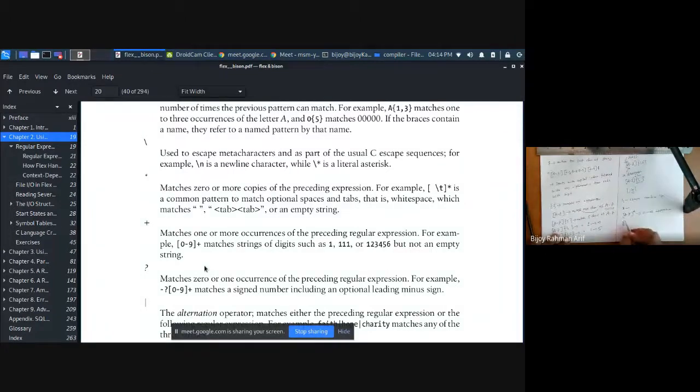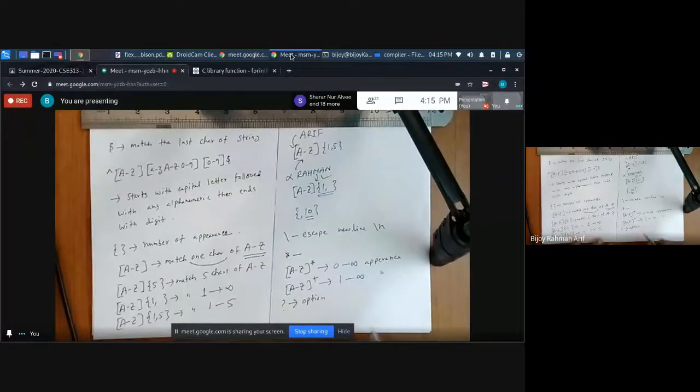If you give A to G plus, what is it going to match? At least 1, up to infinity. Good. Question mark is nothing but option. So what is option?